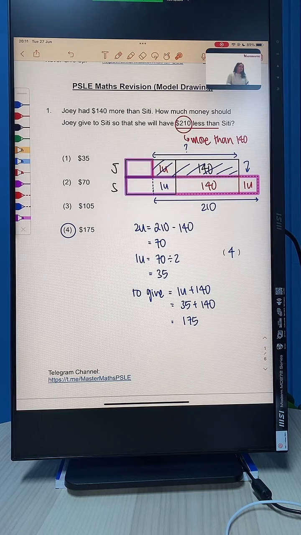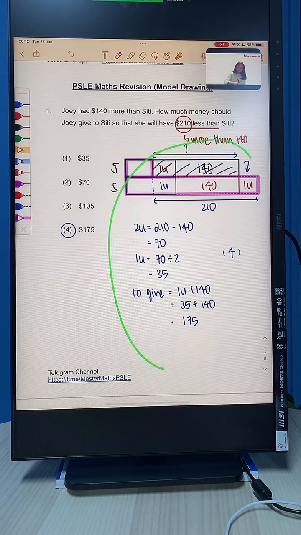So using the elimination method, you know that option 4 is the correct answer. But if you have more than one option that is more than 140, you are going to need to do this method. So let me explain one more time.